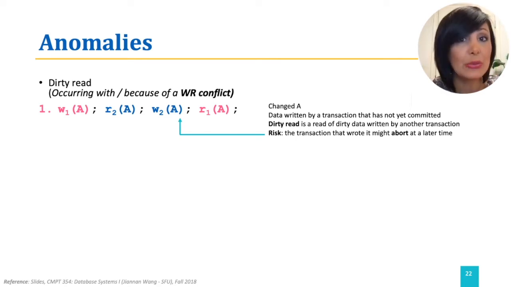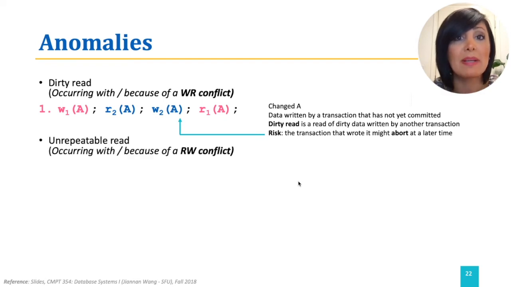The risk of a dirty read is that the writing transaction may abort at a later time instead of commit, while the effect of it on the other transaction persists through the uncommitted data that is read. Dirty read happens in write-read conflicts. The second anomaly, which happens in read-write conflicts, is unrepeatable read.